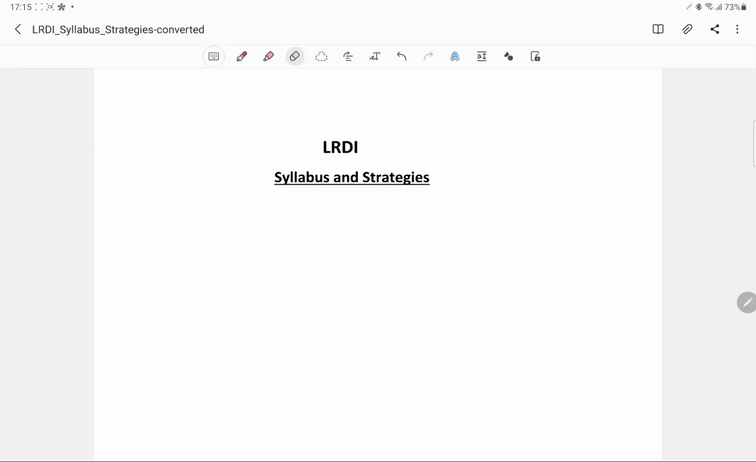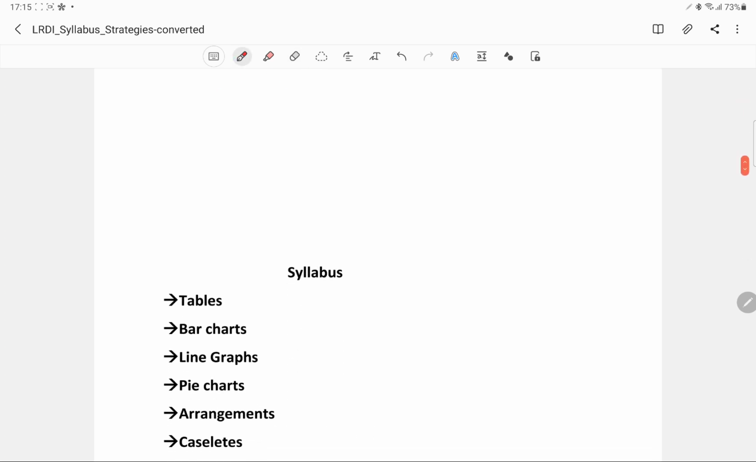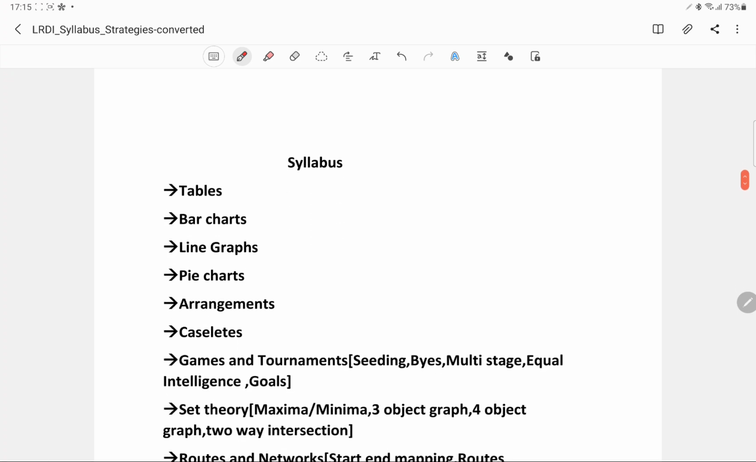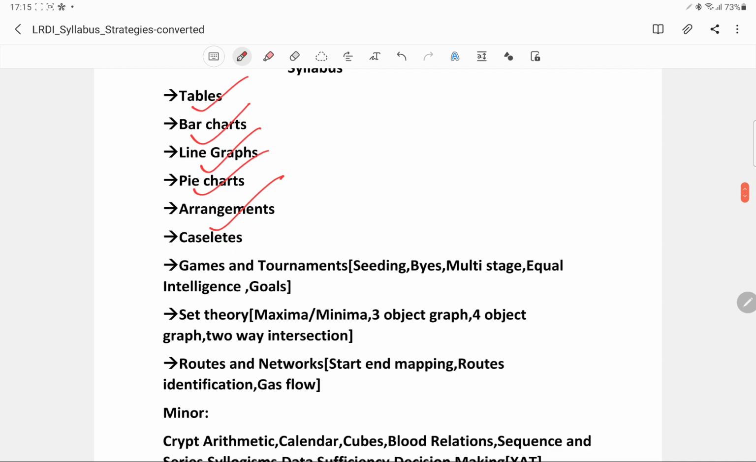Okay, hi guys. I welcome you to the very first session of LRDI, and in this session we would be discussing just the syllabus and the strategies for the same. So let's start with the syllabus of LRDI that I would be covering in this series of sessions. I would be starting with tables, followed by bar charts, line graphs, pie charts, arrangements, caselets, games and tournaments.